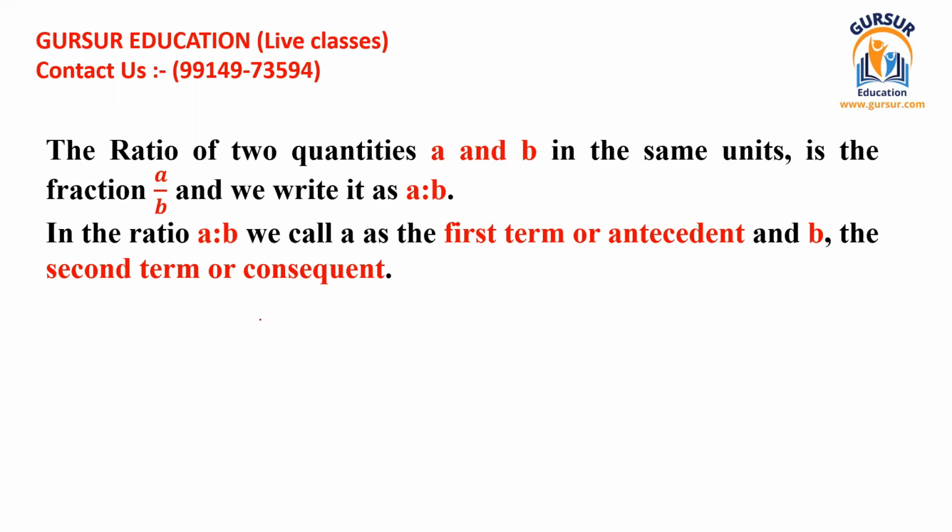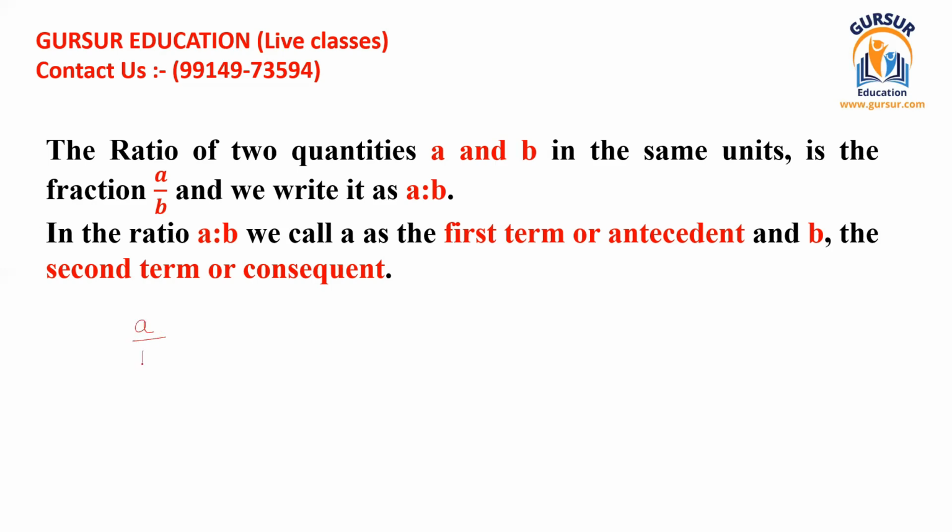And the most important thing is they must have the same unit. Like if they are given in kilograms, both should be in kilograms. If they are given in meters, both should be in meters. If they are given in rupees, both should be in rupees. So all these things should be covered. These are the basic conditions of that. And you can show the ratio between two elements like that.